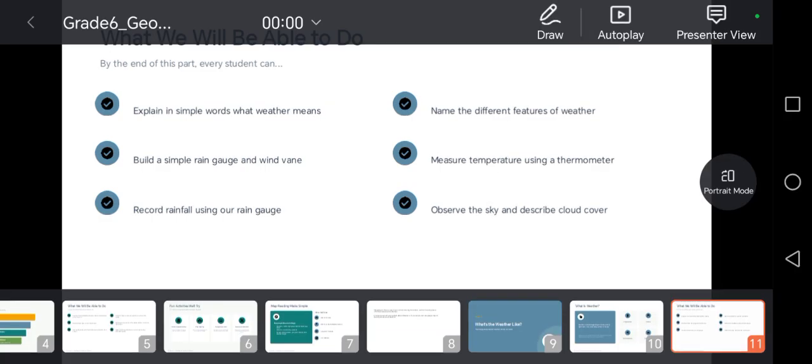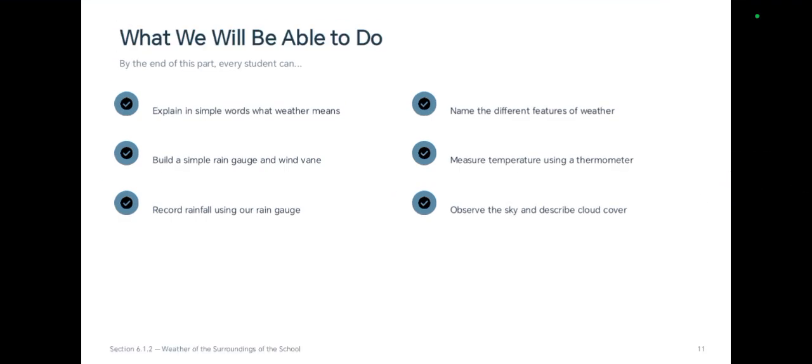Next, we are going to build our own tools: a rain gauge to measure rain, and a wind vane to see which way the wind blows. We will also read a thermometer and watch the clouds every day.